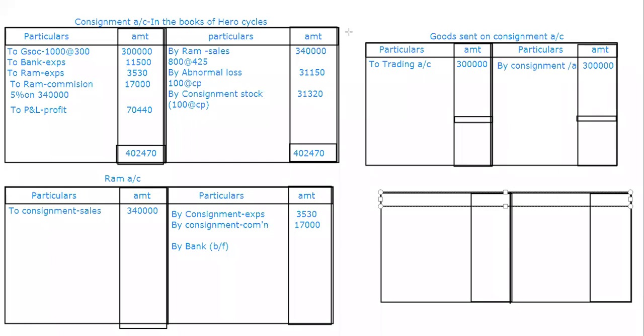So by bank it is 3,19,470. Correct. So the total is 3,40,000 here as well as 3,40,000 here. Done.